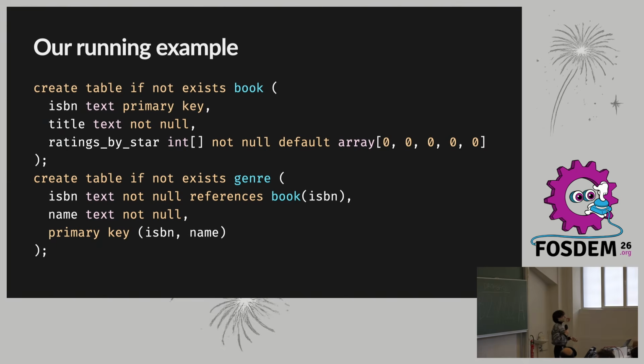Or maybe we're just building something for our friends. Well, I do love reading. I have a book club with my friends, and of course, being a nerd who knows how to code, I had to do something with all the data that I was gathering from them. And so here we are. We have books, they have genres, we rate them, and so on and so forth. This is really just a simple example.